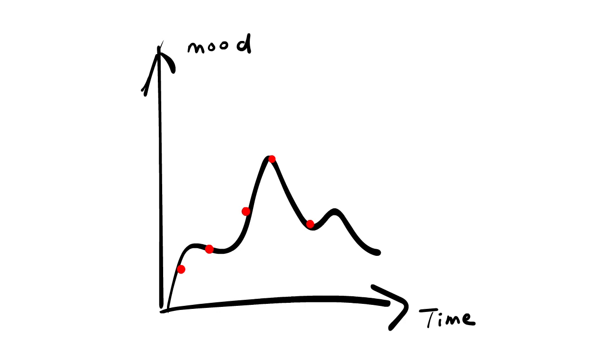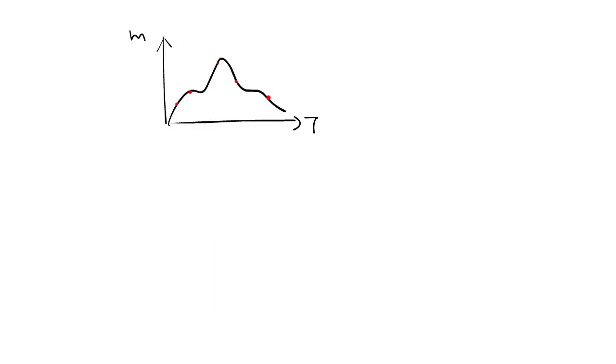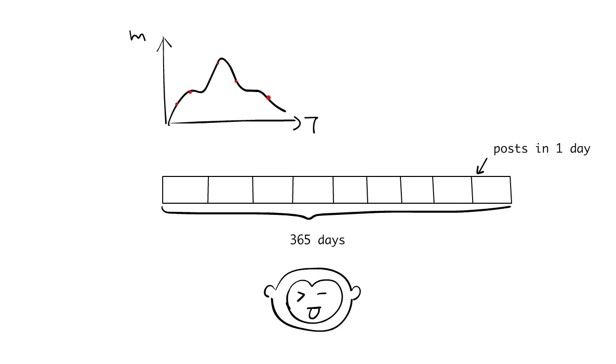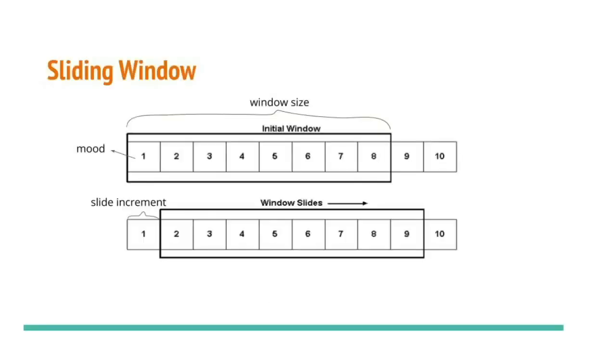Now we have a mood representation. A mood representation is constructed using Alex's social media posts 1 year before he filled out a scale to measure his depressive symptoms. The mood representation also has a parameter called the slide increment. A slide increment is the step size of the time window when it moves along the vector. The time window, slide increment, and ways to define mood are 3 parameters for the mood representation.